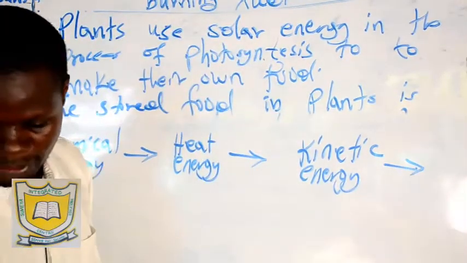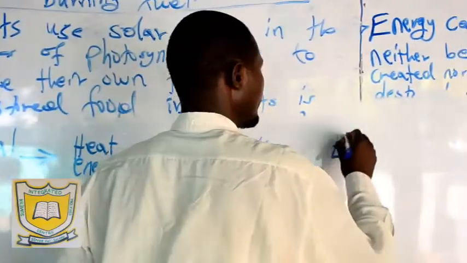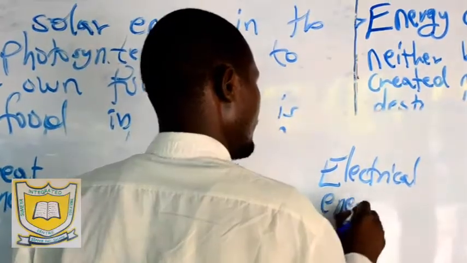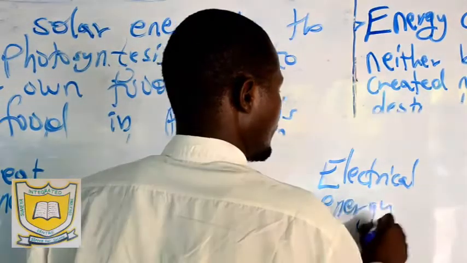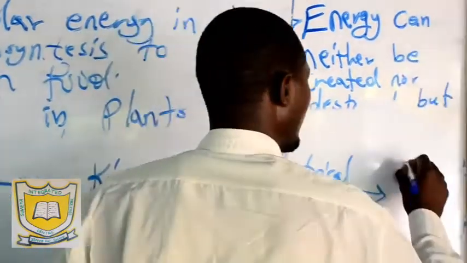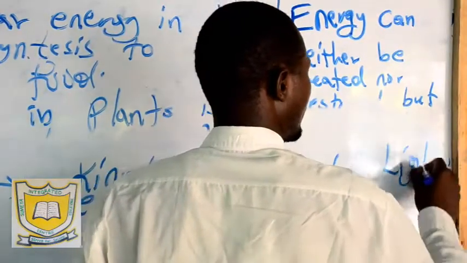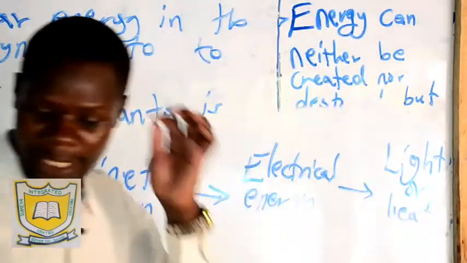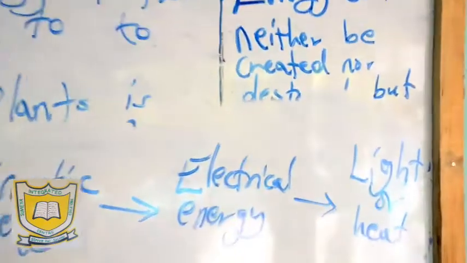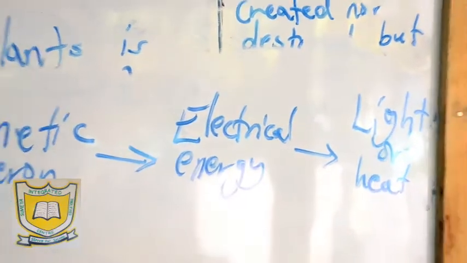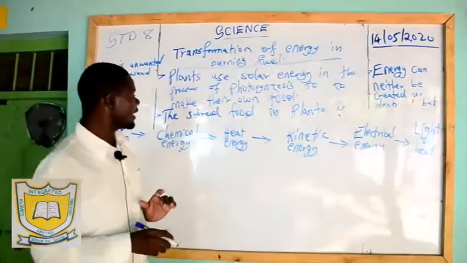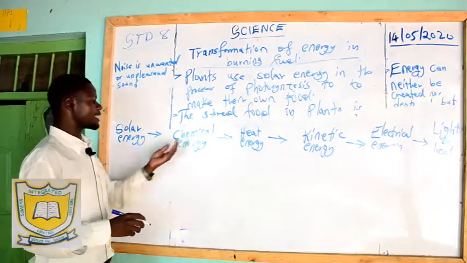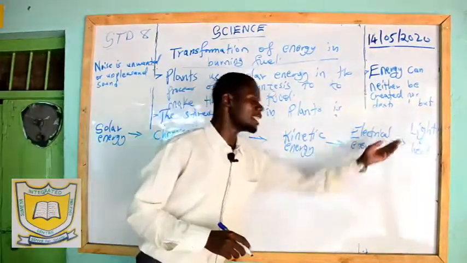From that level we have electrical energy. And then lastly we have light or heat energy. Those are all the levels that pertain to solar energy. So we have a very long transformation. How many levels are we having here? The first, second, third, fourth, fifth, to sixth level.